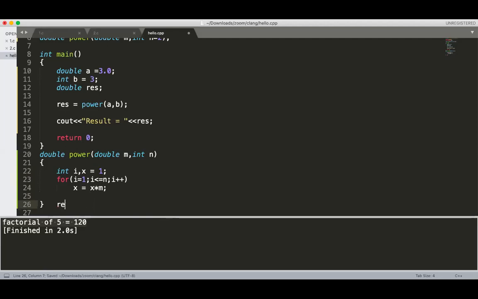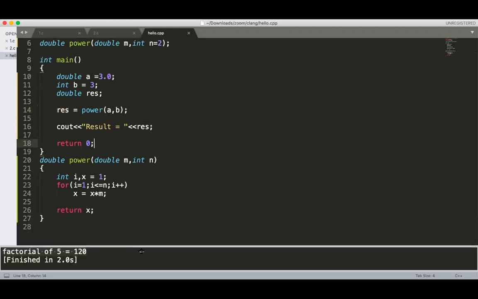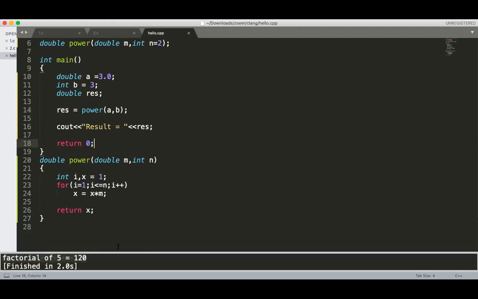Return x should be not in the loop, but in the power function. Return x, because after calculating the value, we need to return x. Now x is returned to res and you will get an answer. So what should be my output? It should be 3 raised to 3. It is 27.